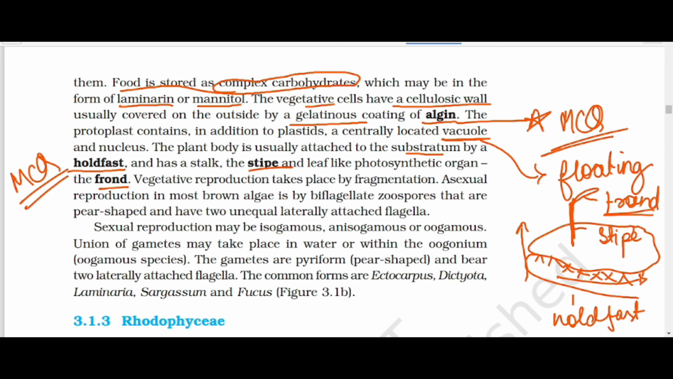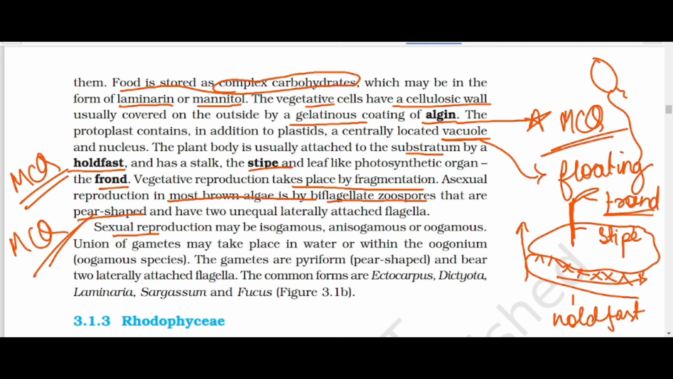Vegetative reproduction takes place by fragmentation. Asexual reproduction in most brown algae is by biflagellate zoospores. Bi means two, that means two-flagellated zoospores that are pear-shaped. It is an MCQ that they are pear-shaped. They have two unequal, laterally attached flagella, that means if one is long then the other one is short.